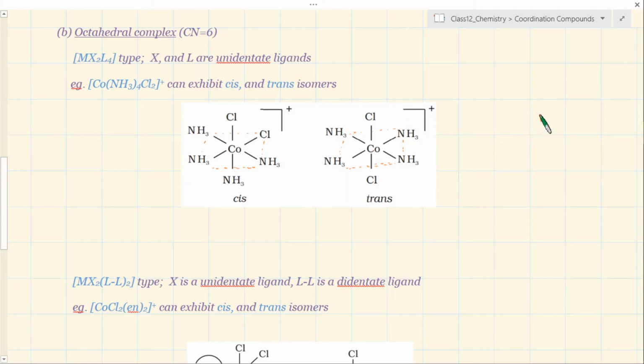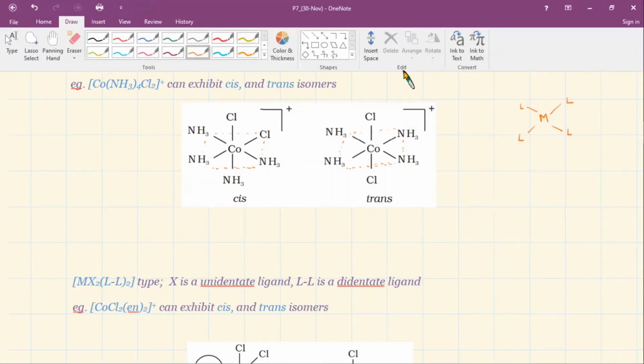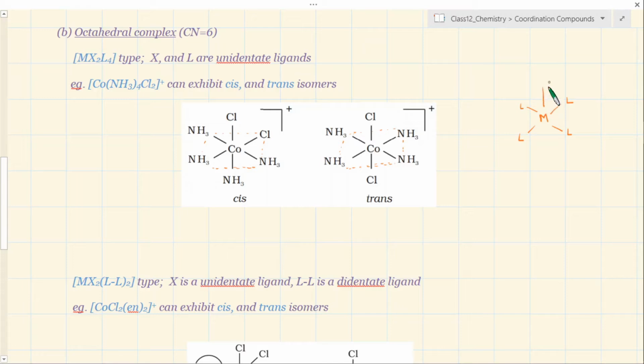For example, just to generalize, if I say M and there are 4 ligands of some type, and there are two other type, or let me right now just put here L only. I'm just writing an octahedral complex here. You see that all of them are the same. Whatever you are calling above and below the plane, it can be any of these bonds above and below, and you can imagine a plane bisecting the whole of the structure, right? So this is because of the symmetry of the structure.